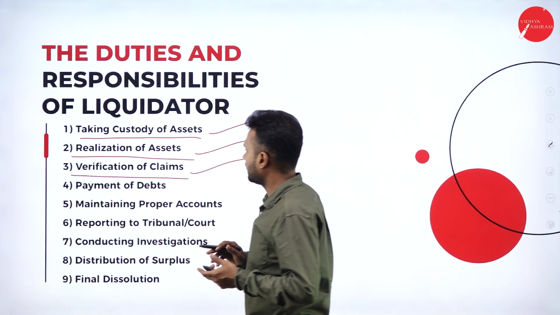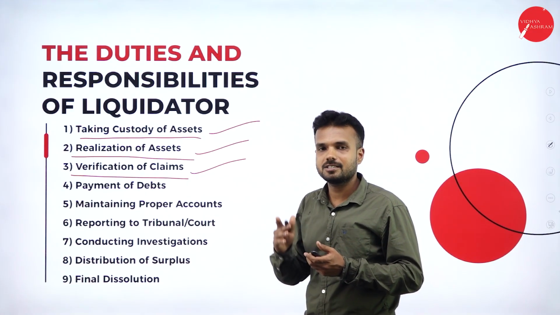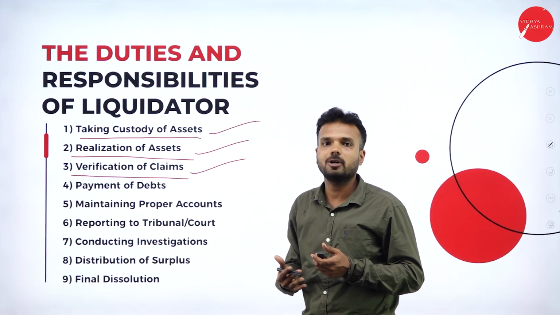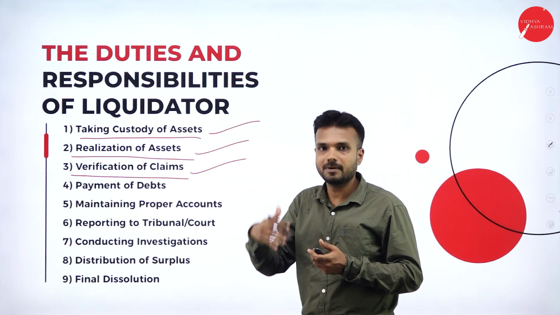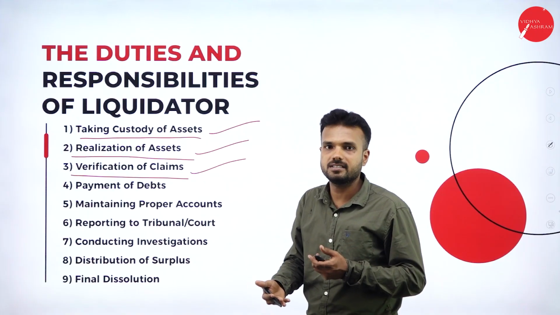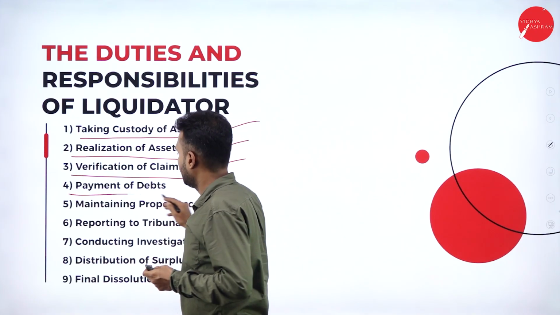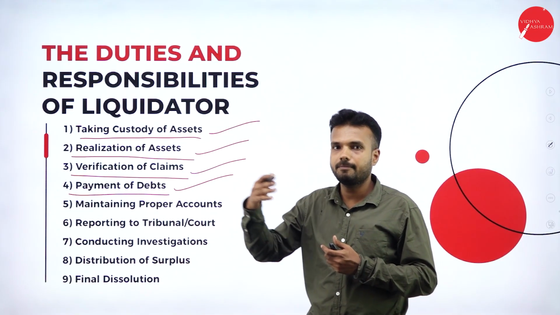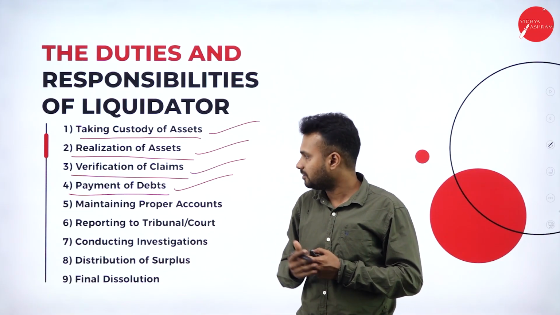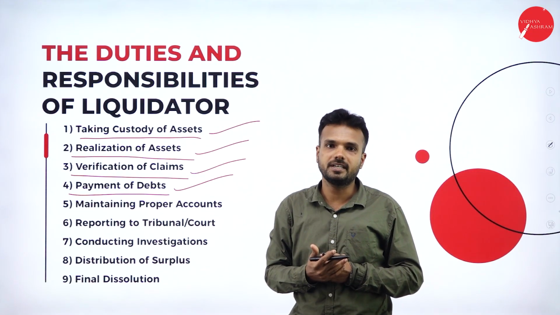Verification of the claims. Finally, he wants to verify the claims. He wants to know the liabilities of the organization, to whom what amount should be paid. They must bring the relevant documents for the organization. On the basis of that document only, they are going to make the payment. Payment of debts. When it comes to payment of debts, he won't pay all the people directly. He is going to pay on the basis of priority. Firstly, the secured creditors.